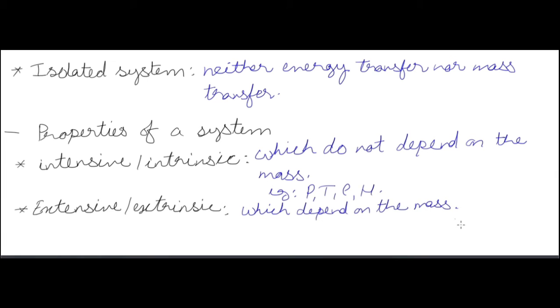Intensive or intrinsic properties are the properties which do not depend on the mass. Pressure, temperature, density and viscosity are intensive, meaning they do not depend on the mass of the system. Properties like volume and energy that depend on the mass of the system are called extensive properties or extrinsic properties.